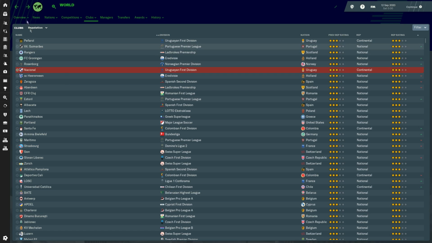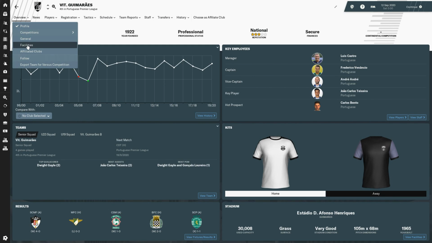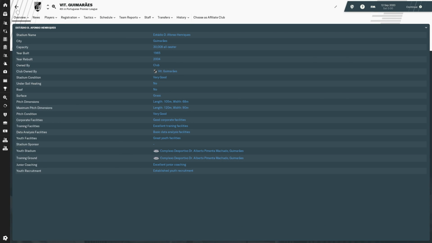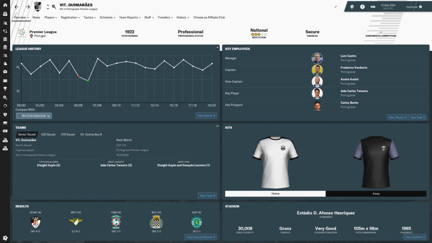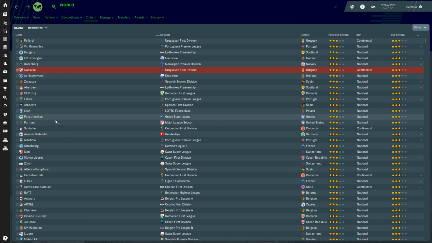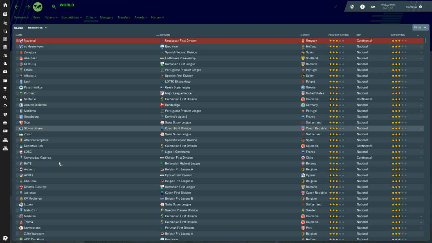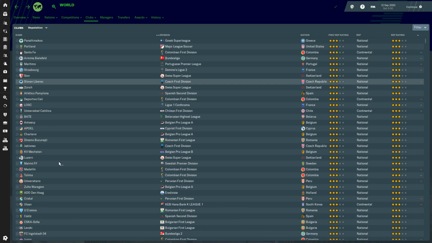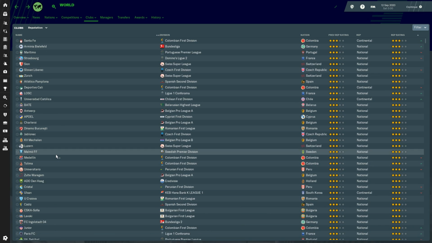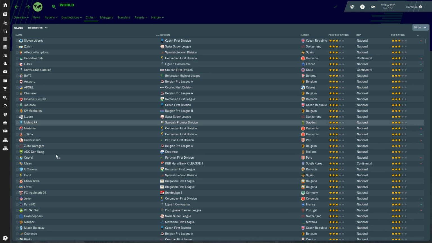Obviously, there's other clubs as well. I don't know if Guimarães have. If we go to facilities, established. So I tend to go for well-established or extensive youth, mainly extensive youth. There's a lot of teams out there that you could potentially choose. I'm trying to see if there's anyone that I recognise who might have extensive youth. I can't see any others.